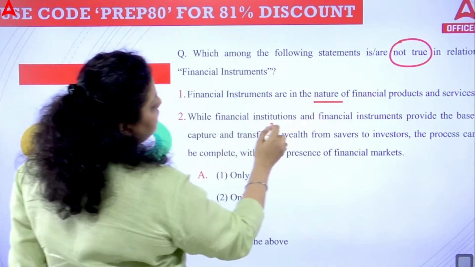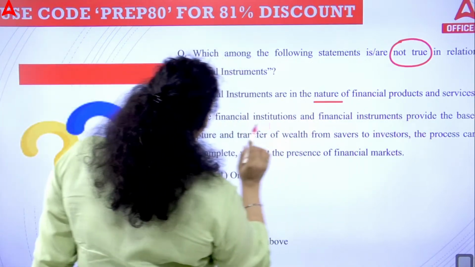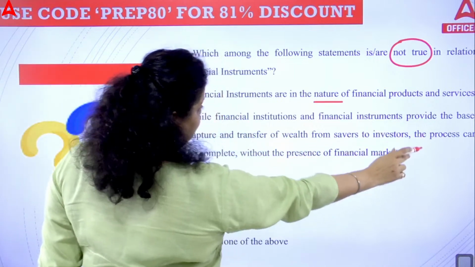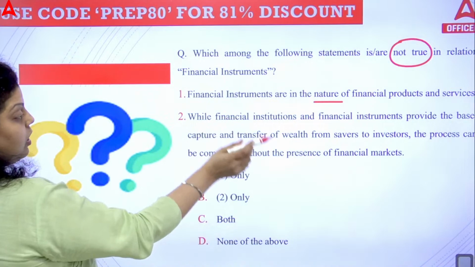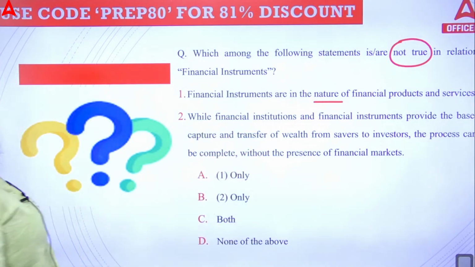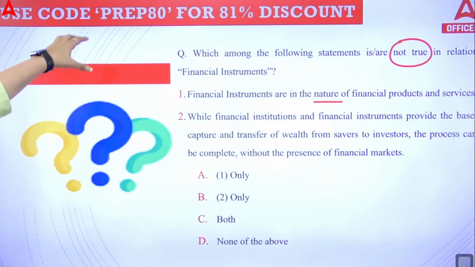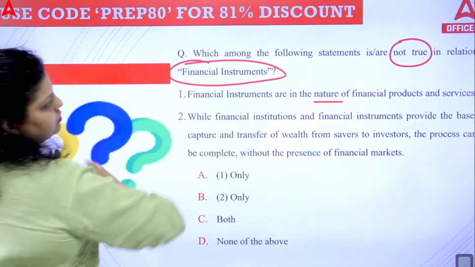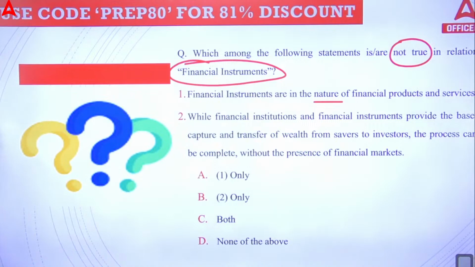Second, while financial institutions and financial instruments provide the base for capture and transfer of wealth from savers to investors, the process cannot be complete without the presence of financial markets. So you have to answer which of the following is correct about financial instruments. If we talk about the first statement, that is true. Yes, financial instruments are in the nature of financial products and services you are offering.